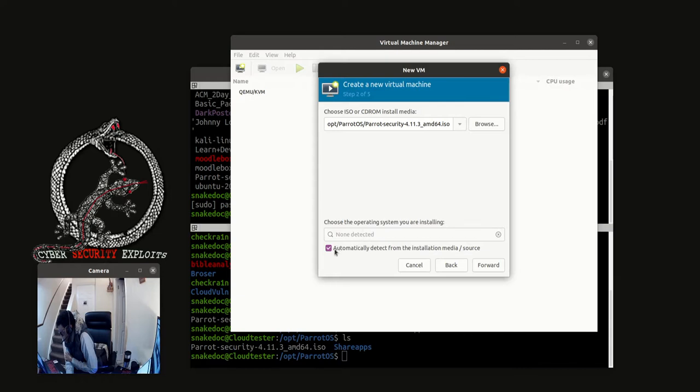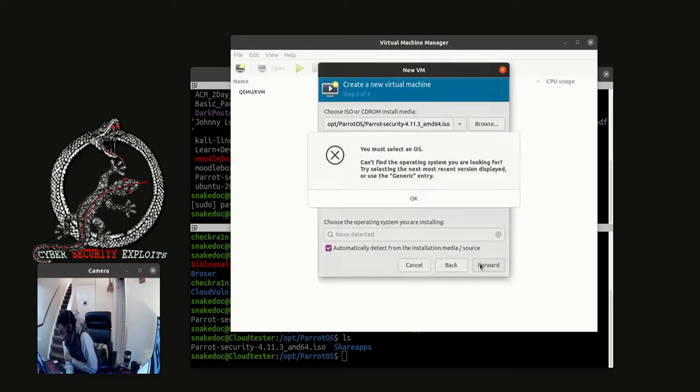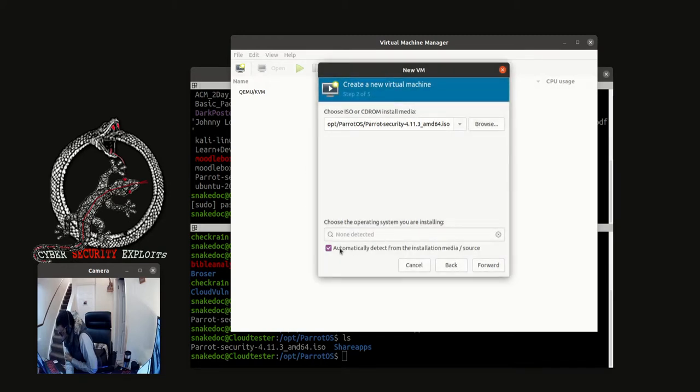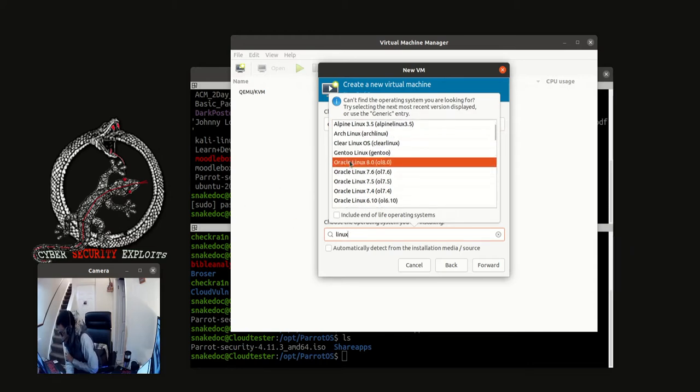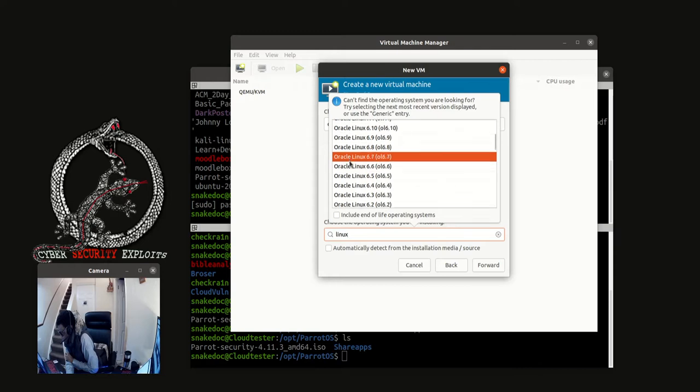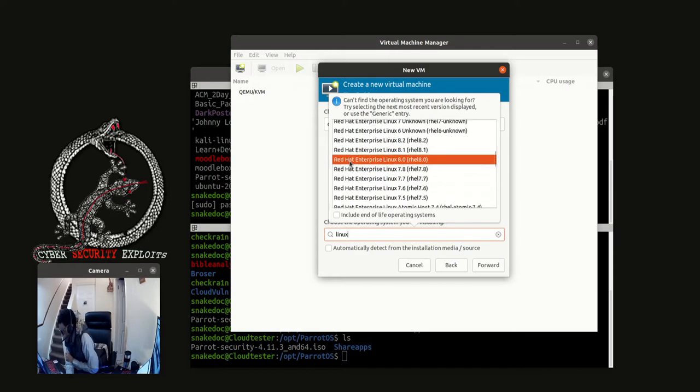Okay, so we just leave it as it is and just go forward. So you may select the OS. So here we just put Linux, then this is Ubuntu, I think so.